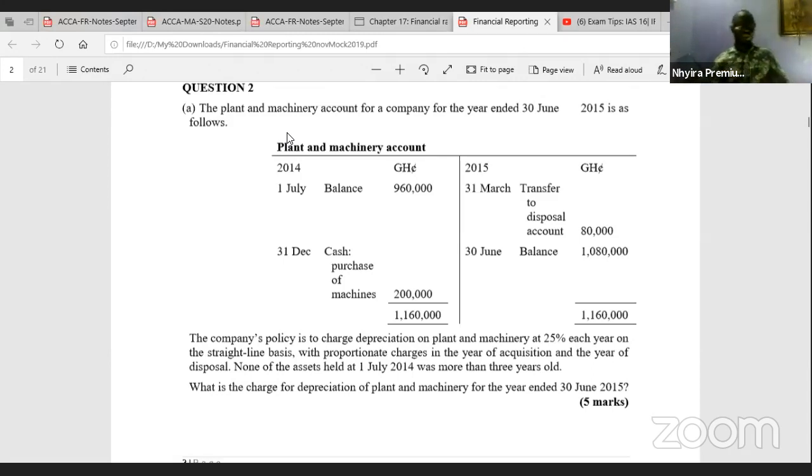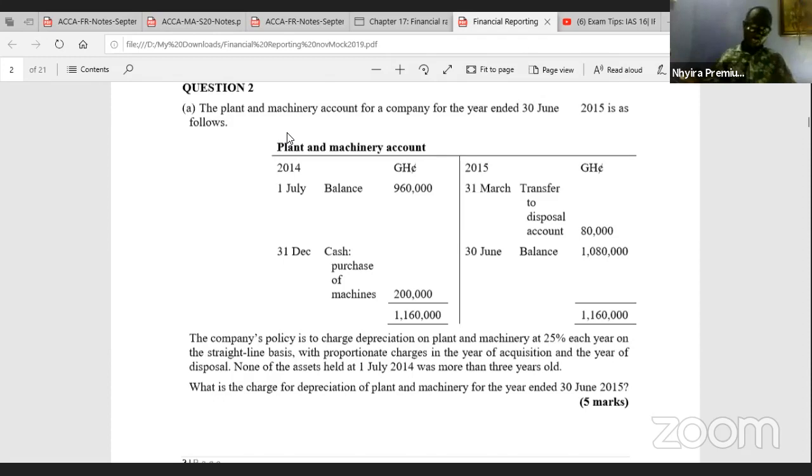Today we continue with our discussion and we're looking at some exam steps and a practical question on accounting standards like IAS 16, IFRS 9, IAS 32, IAS 37. If you join the stream, comment in the chat box with any questions that you have.